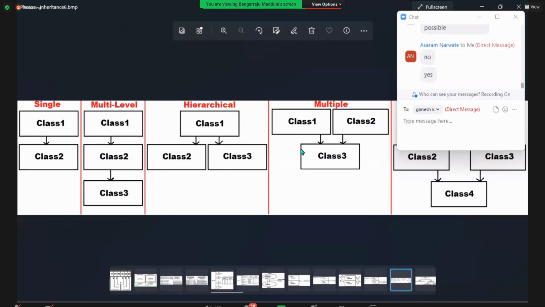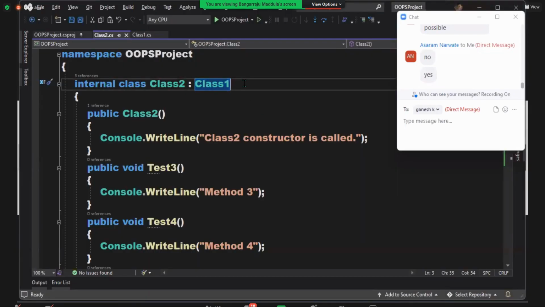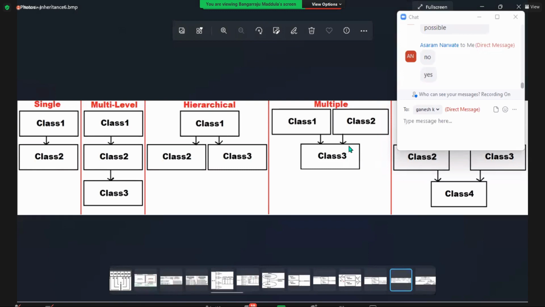So this is multi-level, not multiple. What is multiple? Multiple means you put a comma and write another class name. That is multiple. Are you clear? So we did not come across multiple inheritance till now. Is it clear?